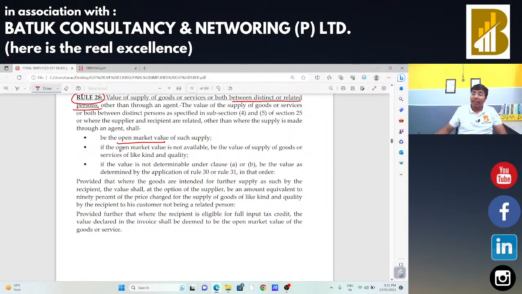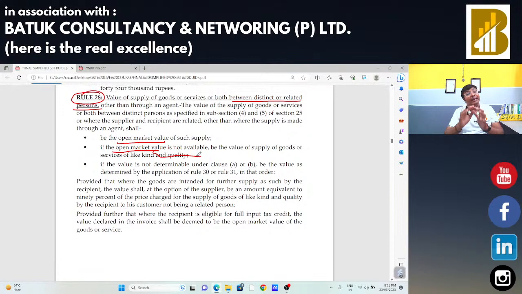Second option, if open market value is not available, in that case, we can take the like kind, like quality, like quantity value. Suppose a similar television is available in the market. In that case, we may take the value of that similar television and charge GST accordingly. Suppose that same television is available in the market for 25,000 rupees. In that case, we may take that 25,000 rupees as the value of supply.